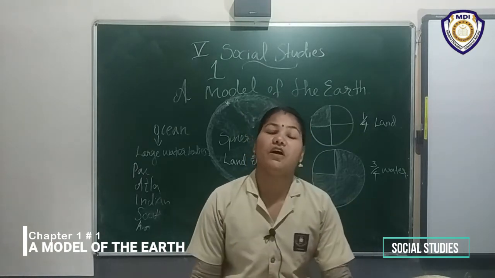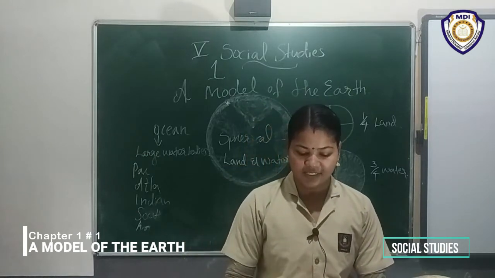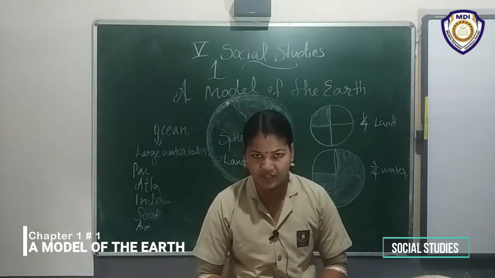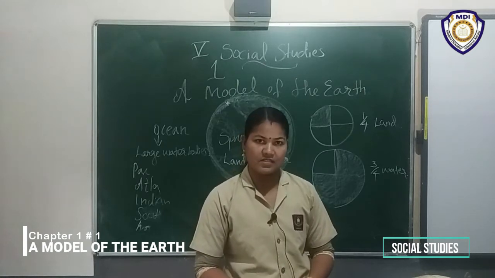Now we are moving on to another topic. What is that? Continent. Okay, listen. Large masses of land are called continents. Large water bodies are called oceans.